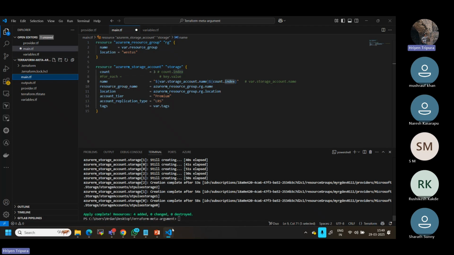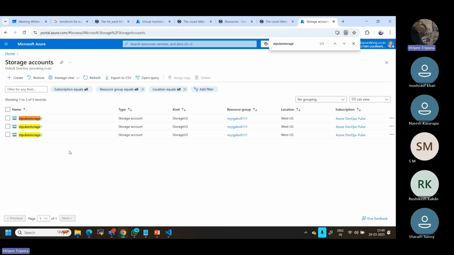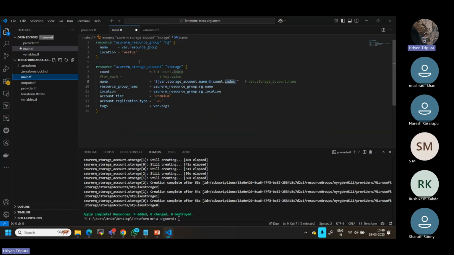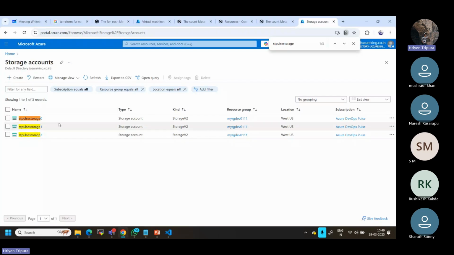Now, imagine that these particular 3 resources, that is 0, 1, 2, are already created. I can give you many scenarios. Let's say it is already created. That means, as I told you, the storage account name should always be unique, right? But if it is created already, according to the documents, it will try to create again with 0, right? Again, it will try to create with this number. But I don't want to do it.